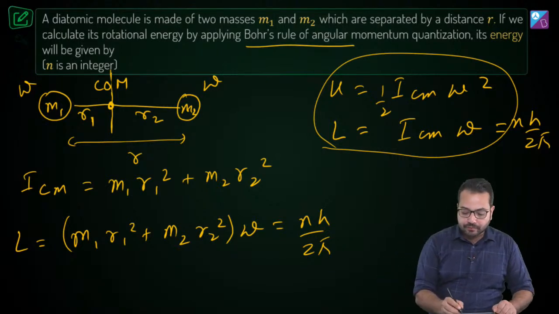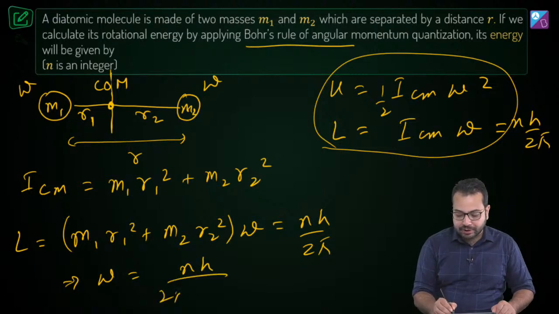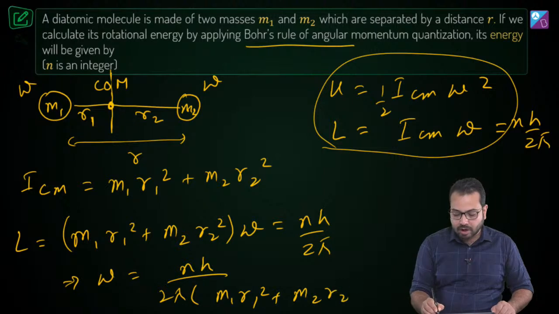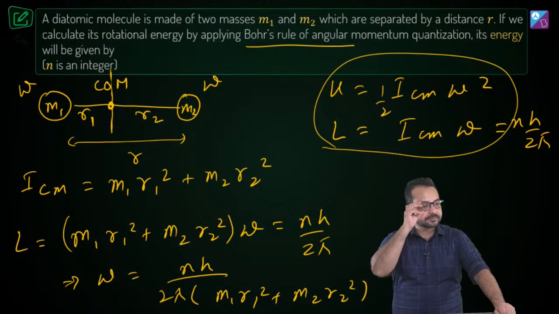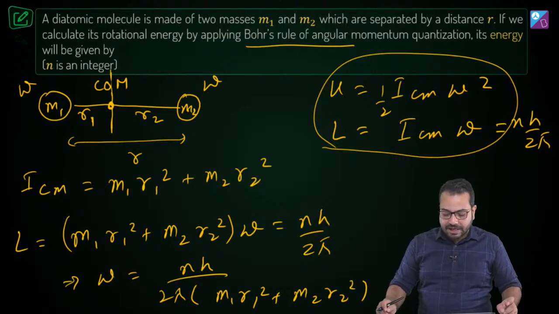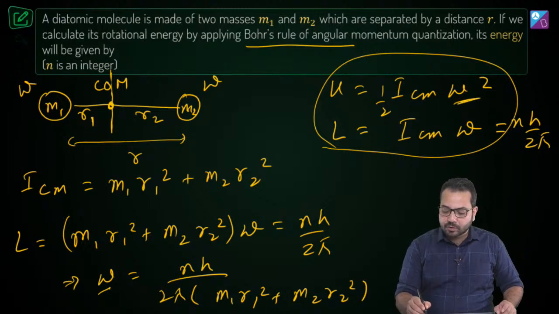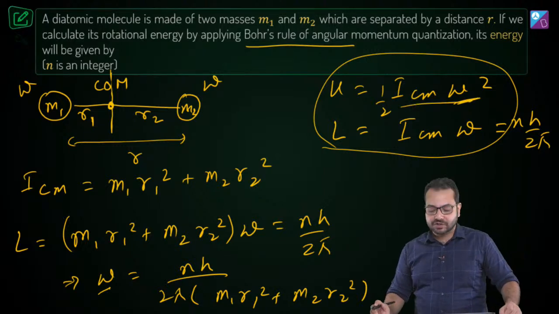So from here, what do we get? From here we get omega is equal to nh divided by 2 pi into m1 r1 square plus m2 r2 square. Is that correct? Any problem over here? So what we have done is we have found out what is omega.